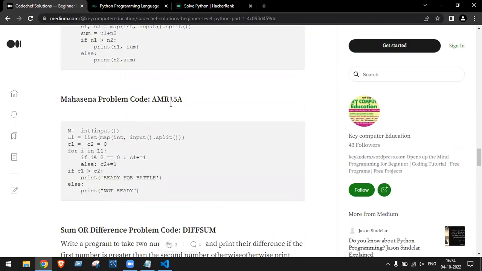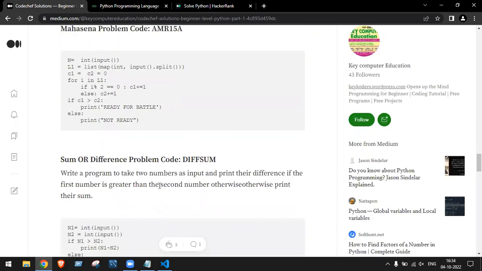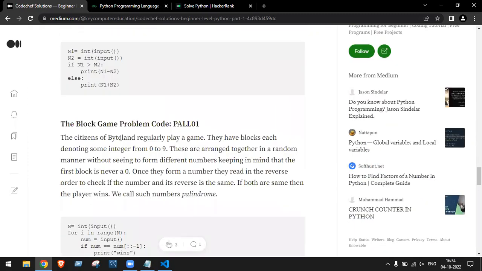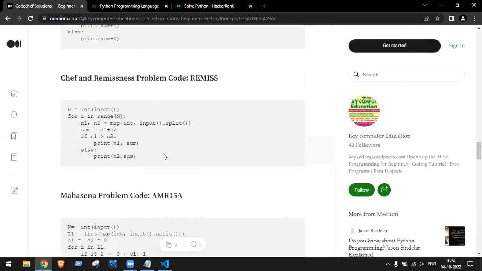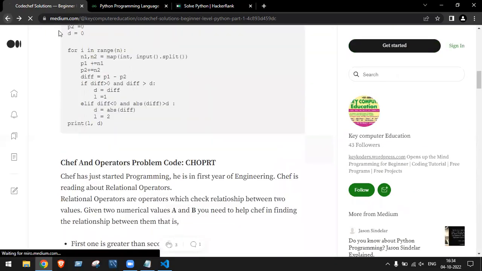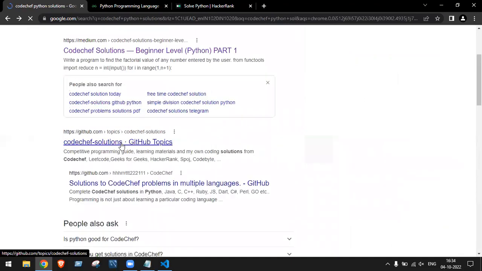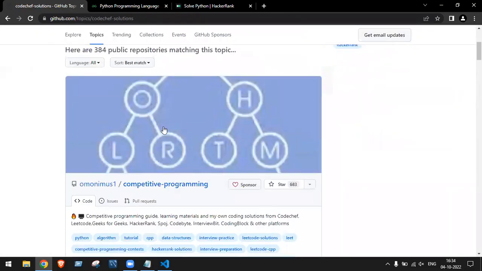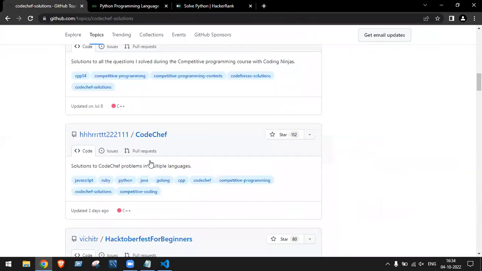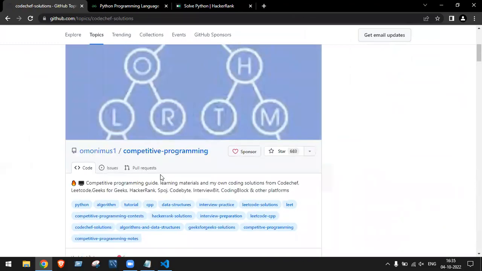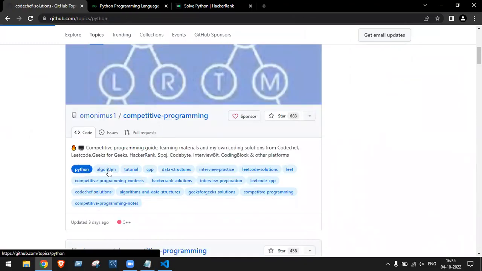I don't know exactly, but you may see these in the exam sometimes. But remember, these are not the only questions. There are many more. If you come to GitHub, CodeChef GitHub topics, you can open the first one or any one, Python.